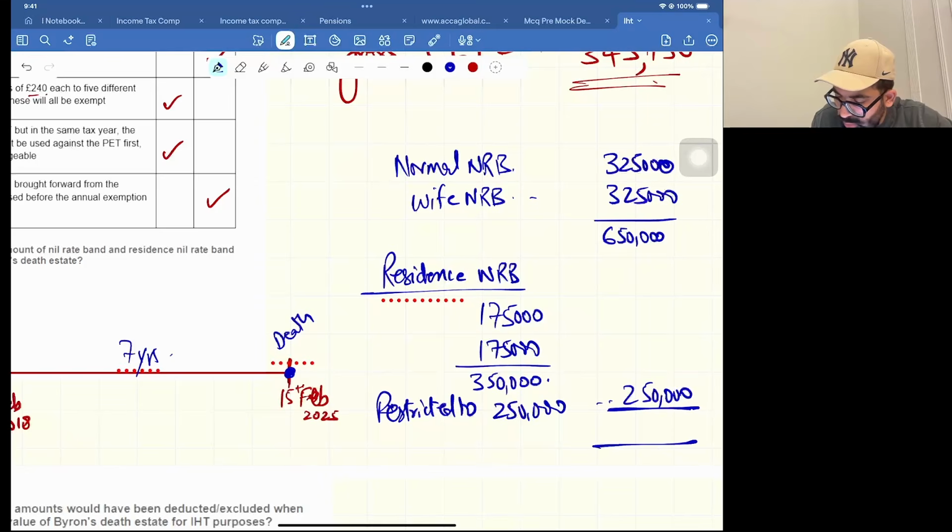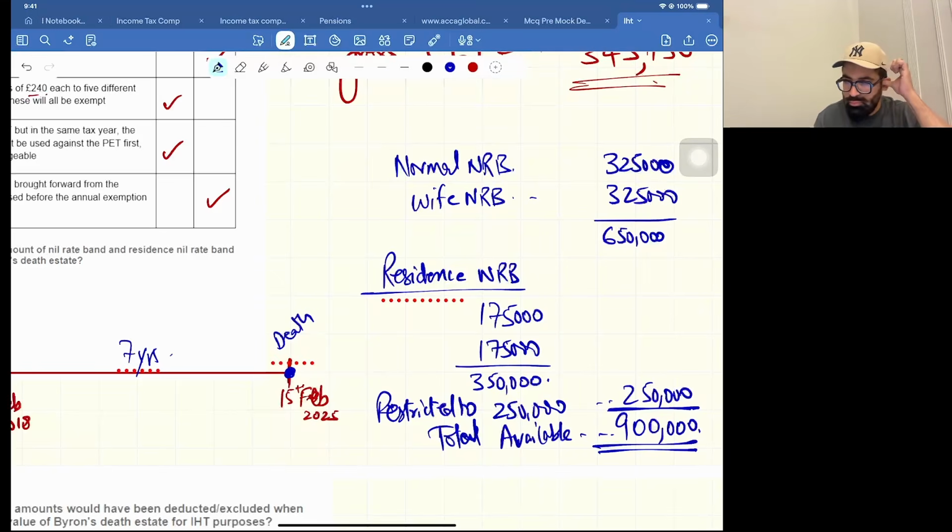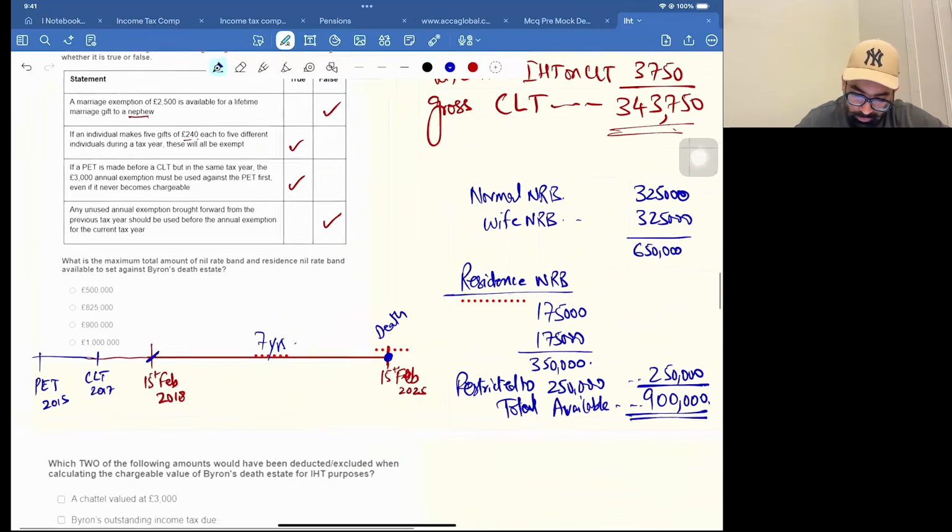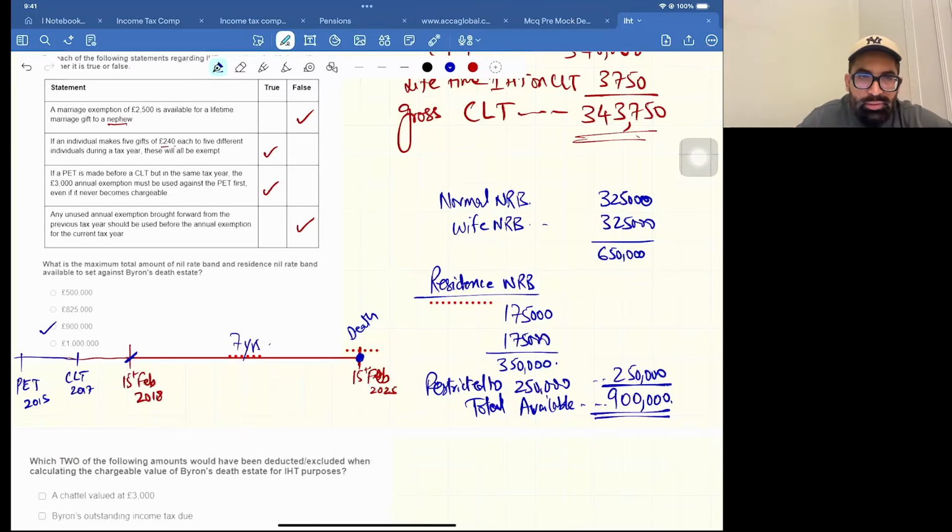Now can you tell me the total NRB available? 650 normal NRB and 250 residence NRB. It's 900,000 total available. This is the answer. 900,000 is the answer.